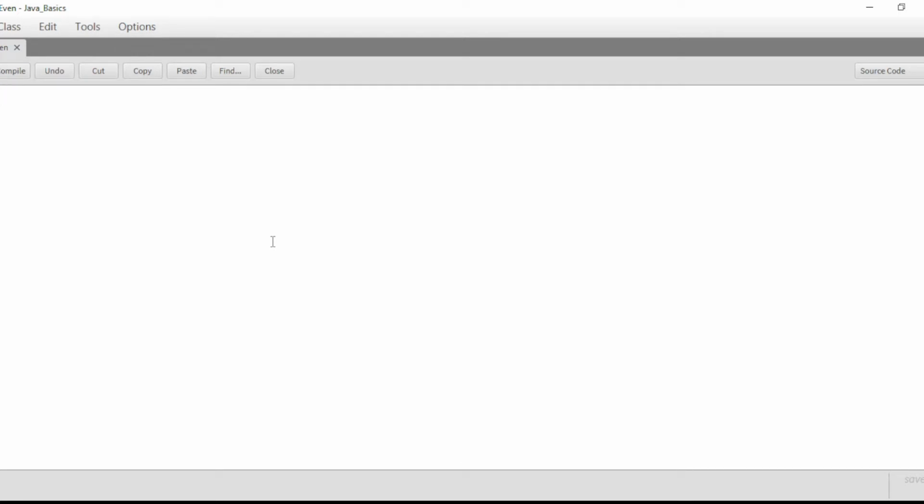Now, the first thing is we need to import something. We are creating a program in which the user enters a number and the computer tells whether it is an even or an odd number. For that, firstly we will import. We use the import statement because Java, such a big programming language, has all the functions and work predefined and stored in certain libraries.